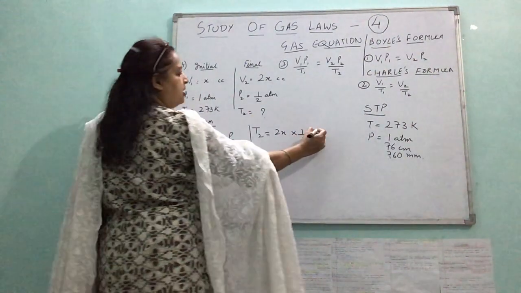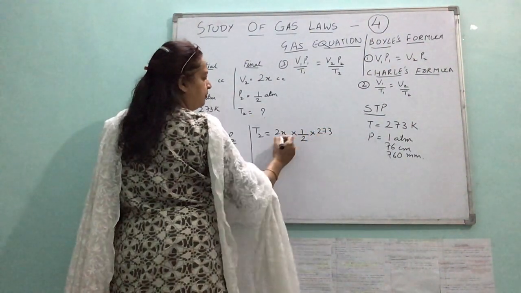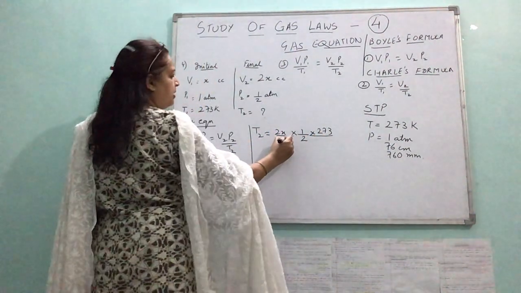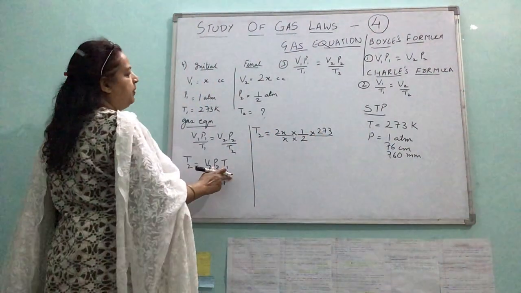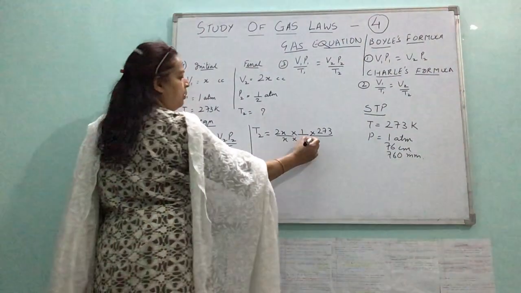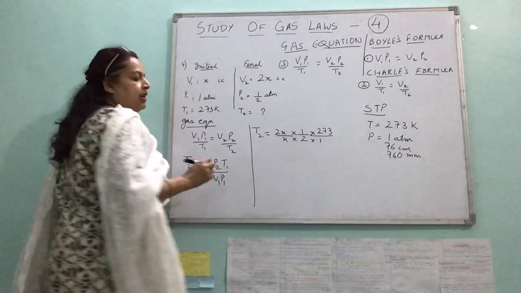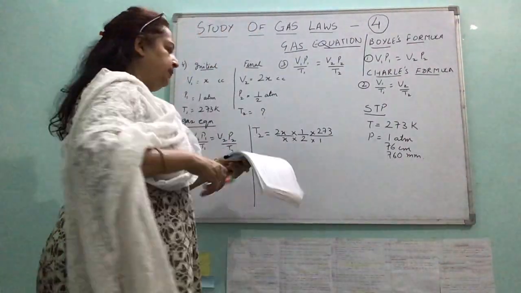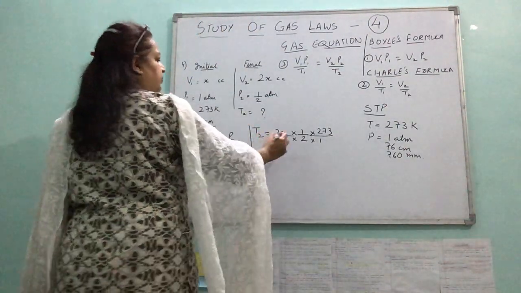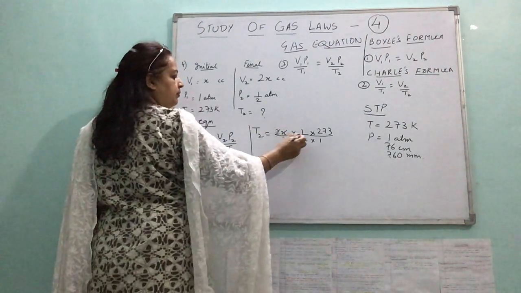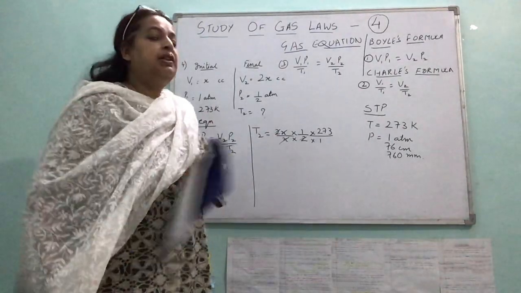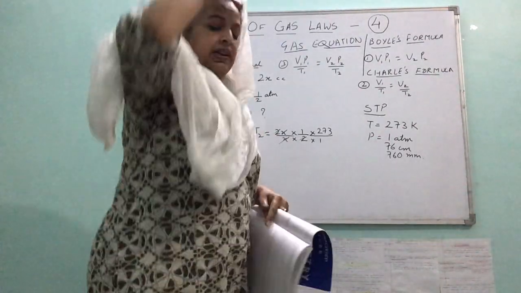T1 is 273, V1 is x, P1 is y. Okay, this is reduced. So what is the temperature? 273.